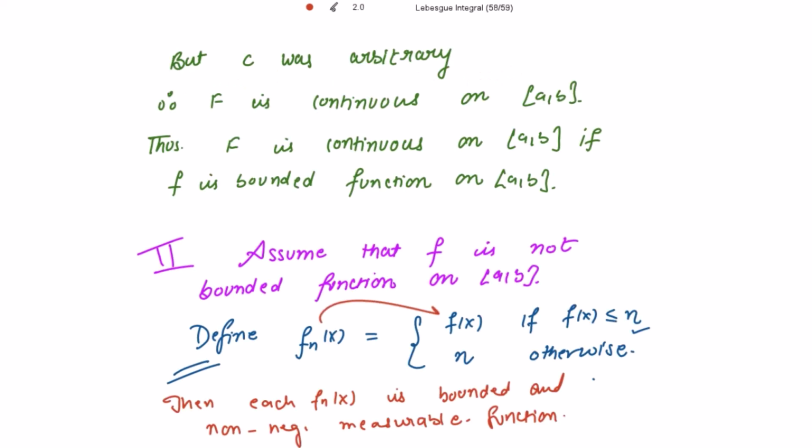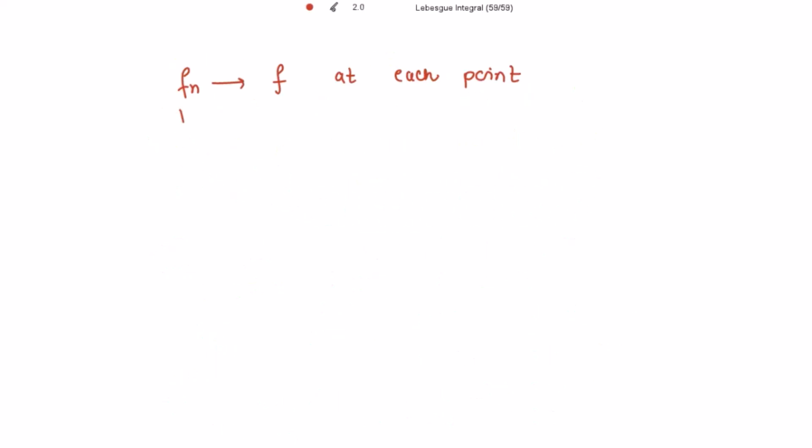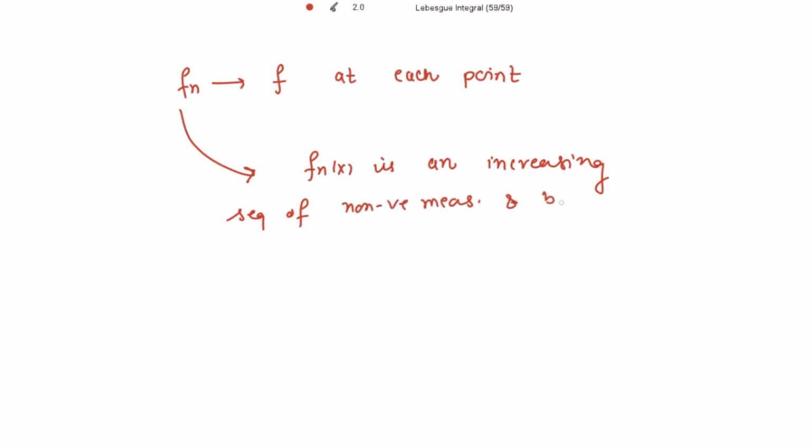It is tending to f(x) at each point. So we can also say from this that f_n(x) is an increasing sequence of non-negative measurable bounded functions, such that f_n is tending to f on the closed interval [a, b].